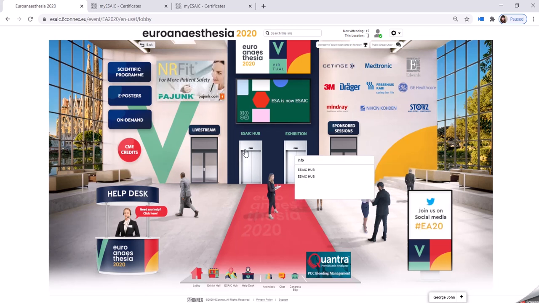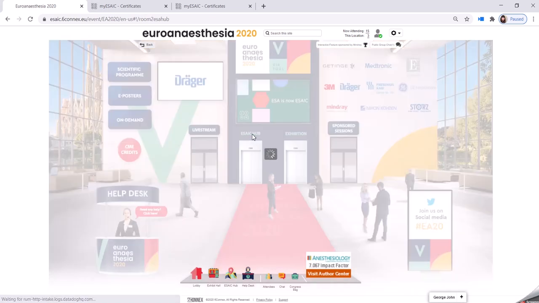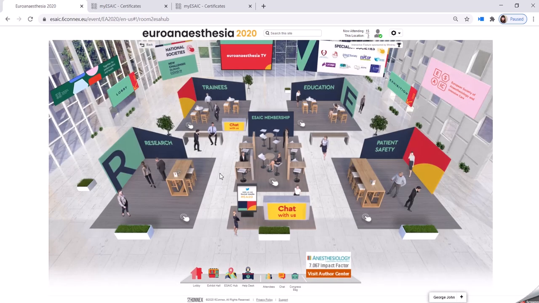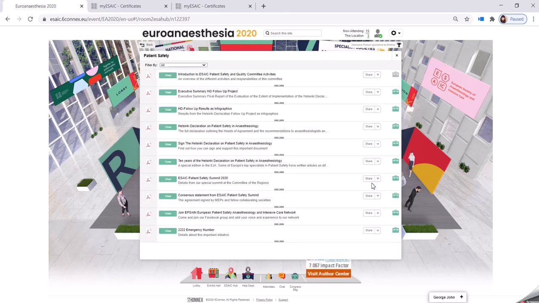From here, you can visit the ESAIC Hub, and you can see all about the different activities within the ESAIC. By clicking on one of these areas, you can find more information, PDFs, videos, and more. Here you can see there's all these different types of content.